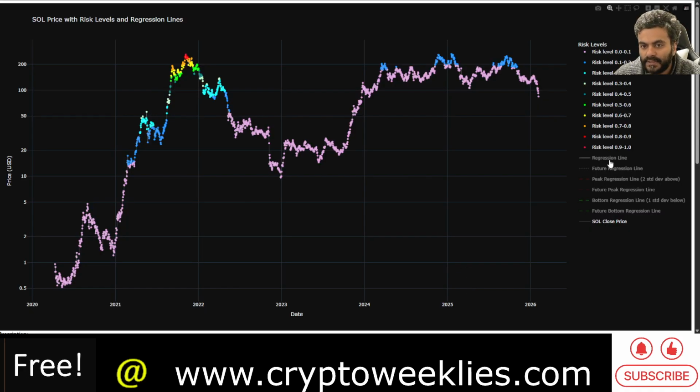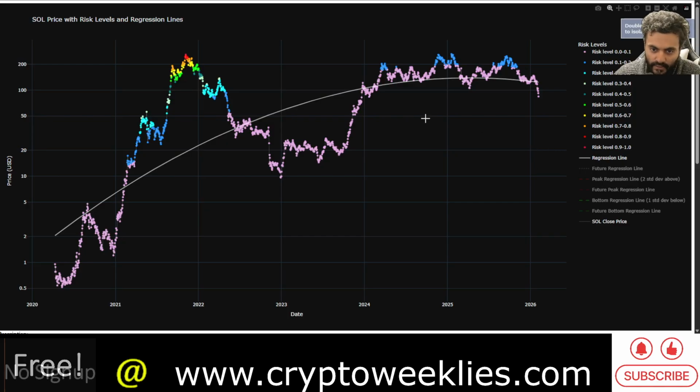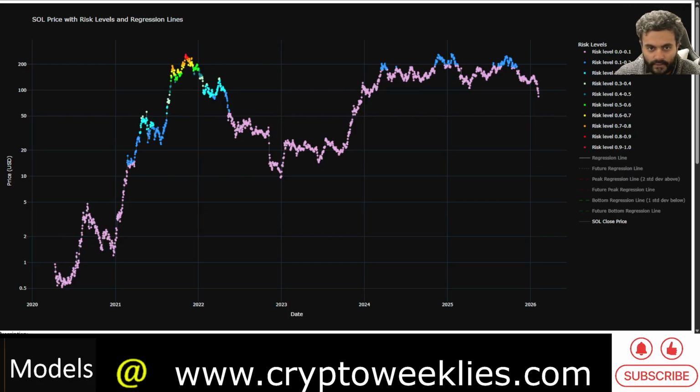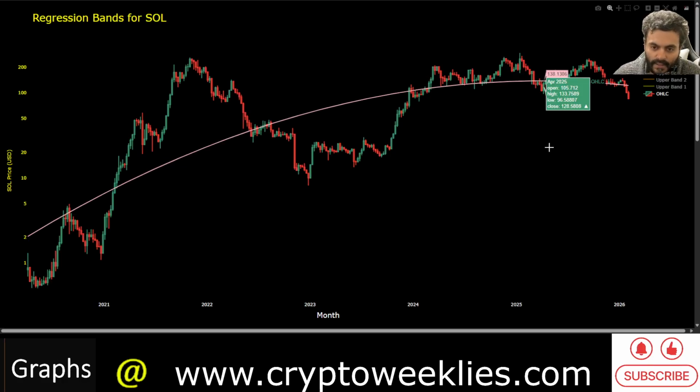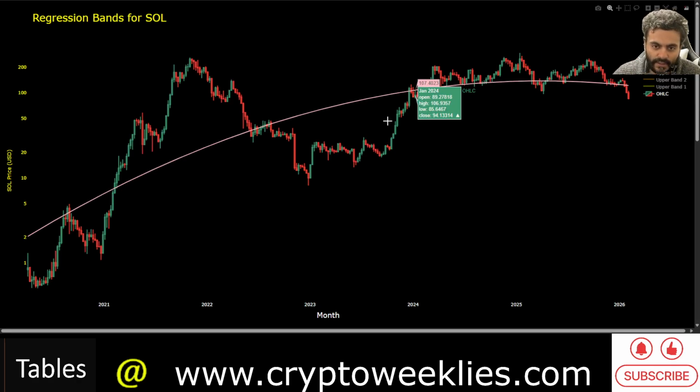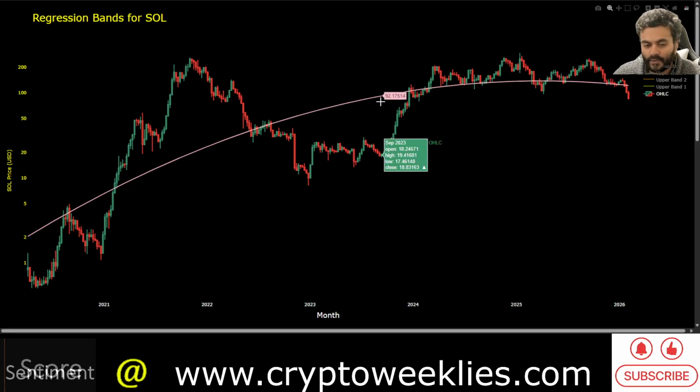The regression based risk levels have been low for Sol, as the price action has been closer to the regression based fair value for most of its 2024-2025 time period. So instead of looking at the daily price action, looking at the regression model in terms of the weekly levels makes the most sense. This regression based fair value is derived from a polynomial regression model with 2 degrees of freedom, trying to make it as quadratic as possible just to account for the non-linearity between the price and the fair value with respect to time.